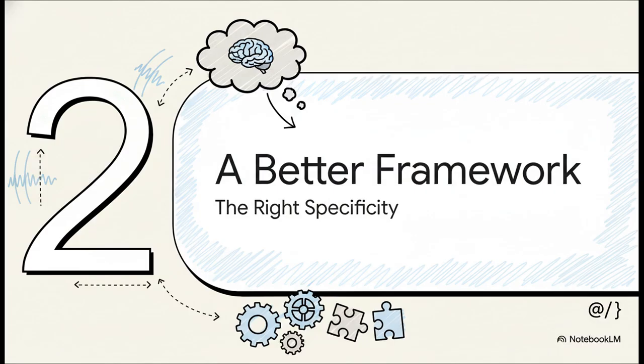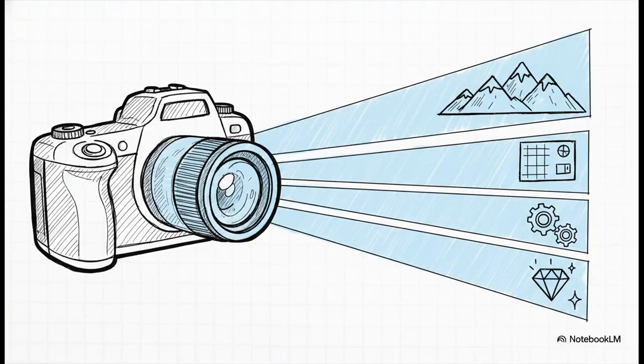So that brings us to the solution. It's not about just yelling more words at your AI. It's about finding a better way to talk to it, a framework for getting the right kind of specific. And that solution is called the Specification Stack.